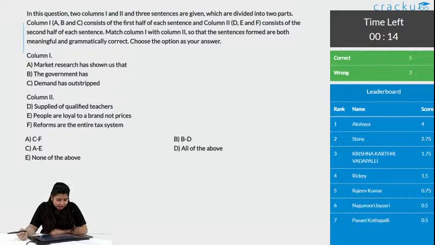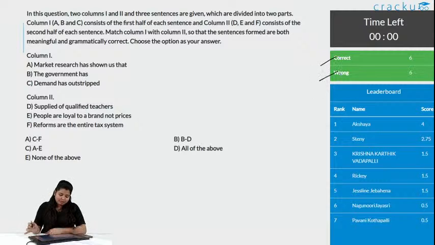Fifteen seconds remaining. This is just a very simple question. The options are also very easy. There are just 3 options, and if all are correct, then all are correct. If something is wrong, then all are wrong. With this, there are 6 correct answers and 5 wrong answers.